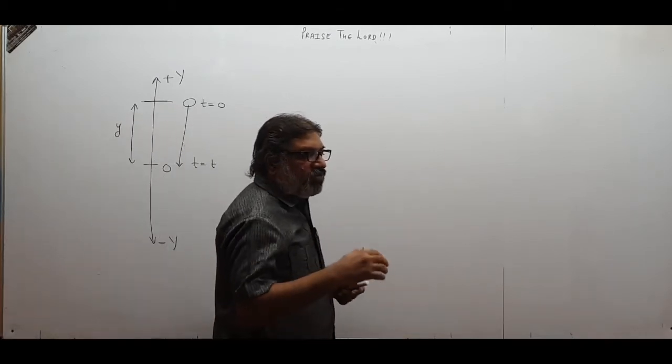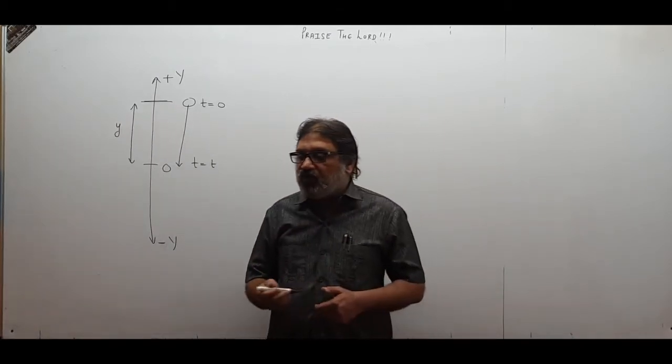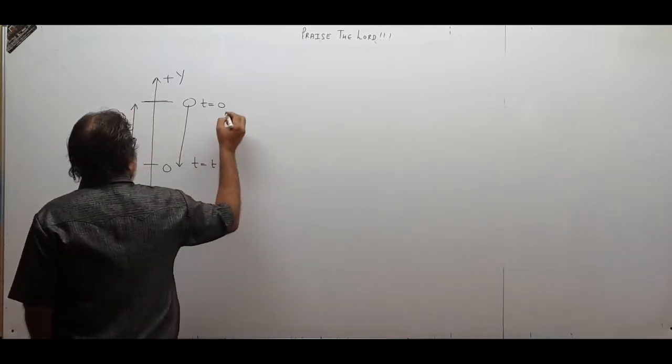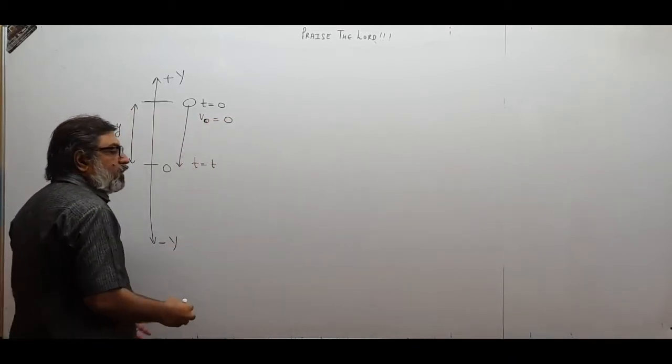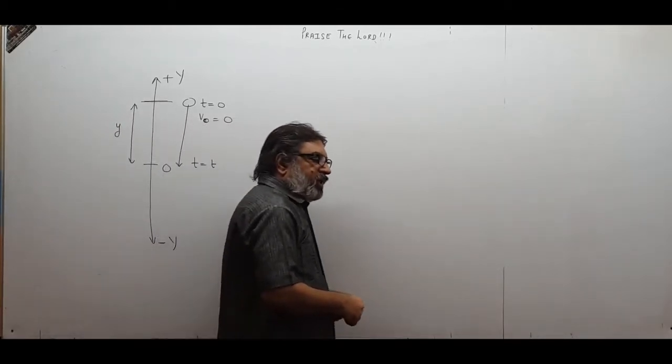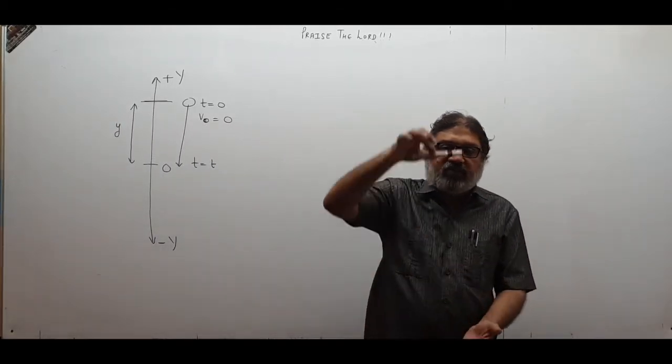So it was dropped from a certain point. Dropped means what? Its initial velocity will be 0. That is the meaning of free fall. We will have initial velocity 0. So the initial velocity of the body is 0. We are just letting it fall.